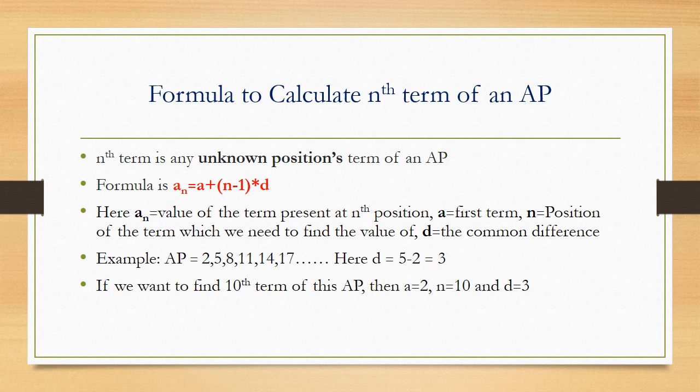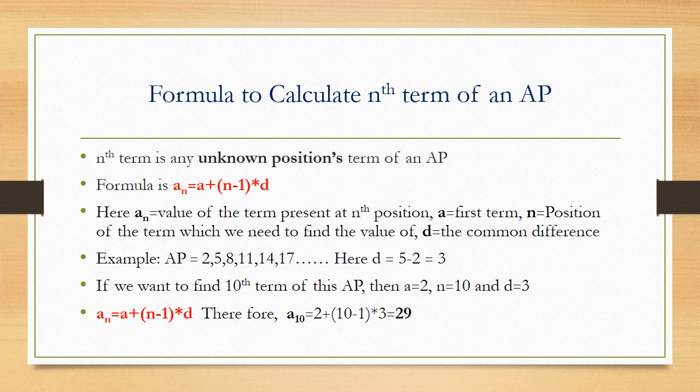Therefore, let us take down all the given data first. That is, a is equal to 2, that is the first term. n is equal to 10, means I want to find the 10th term, therefore n is going to be 10 here, and the common difference we have just found out, that is d is equal to 3. Now we are going to substitute all these values in our formula, that is an is equal to a plus n minus 1 into d. Wherever n is there I will put 10, wherever a is there I will put 2, wherever d is there I will put 3.